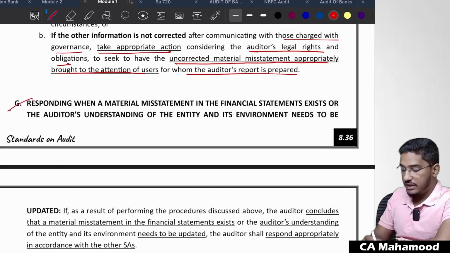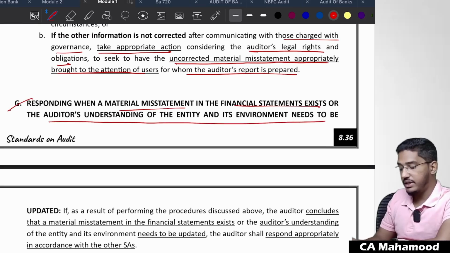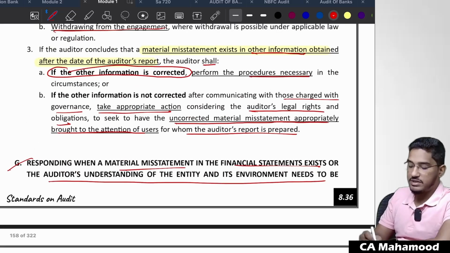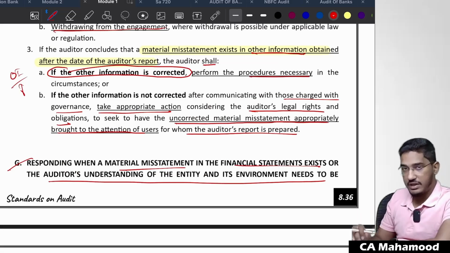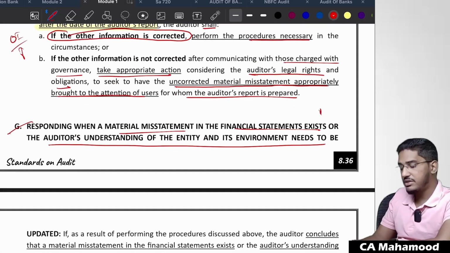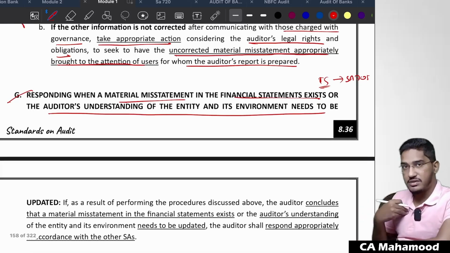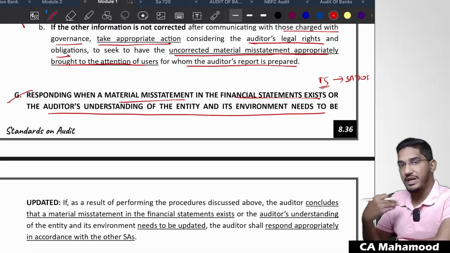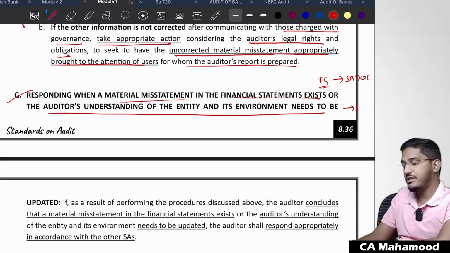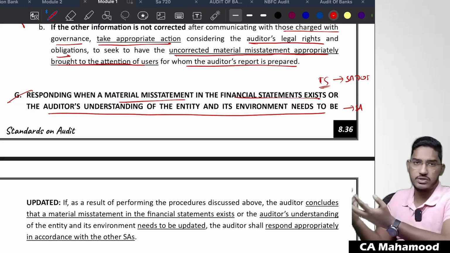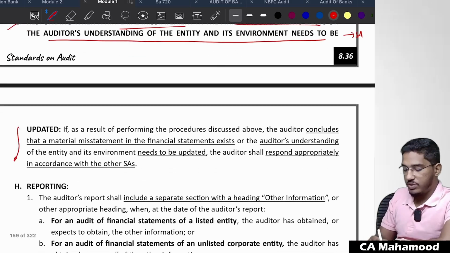Next one. Responding when a material misstatement in the financial statements exists or the auditor's understanding of the entity and its environment needs to be updated. Sir, if there is a misstatement in the other information, what do we have to do? We have already seen it. Sir, what if after evaluating the inconsistency, I found out that my client's financial statements are wrong? You have to take appropriate action. What will be the appropriate action? SA 705. No, sir, there is a requirement to change my understanding only. The other information is correct, I need to change my knowledge. Then you have to take appropriate action like reassessing the risk of material misstatement, doing the risk assessment procedures once again.